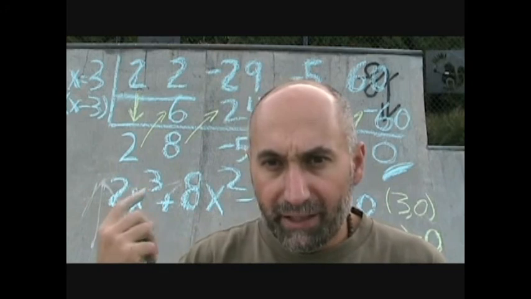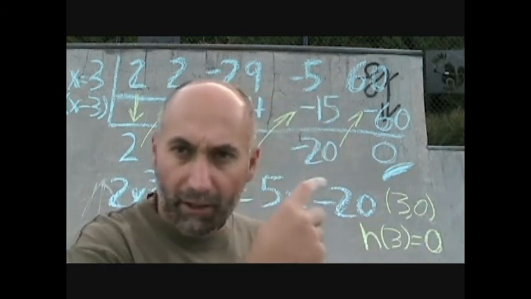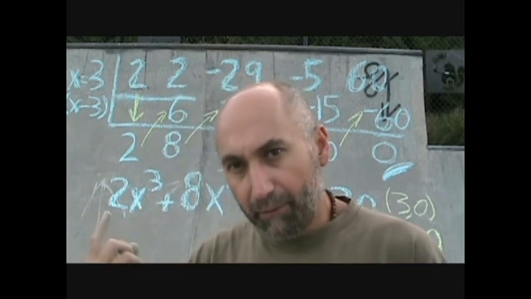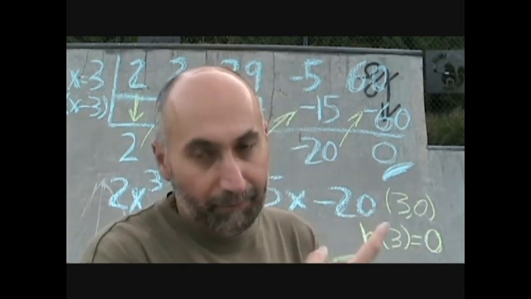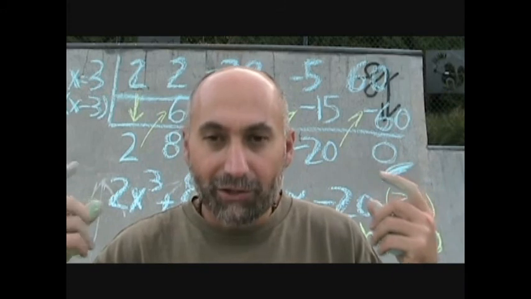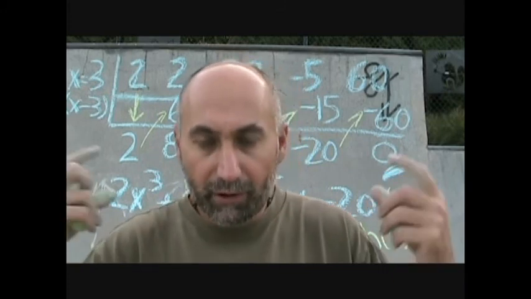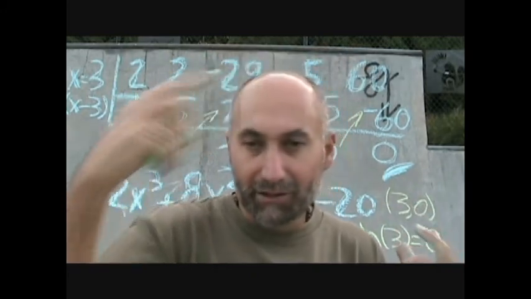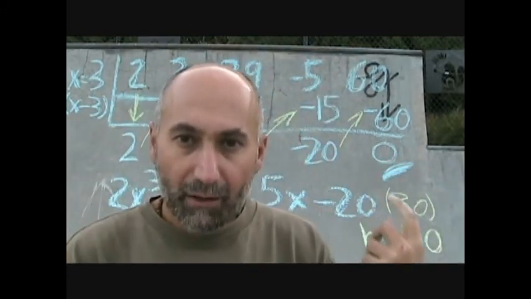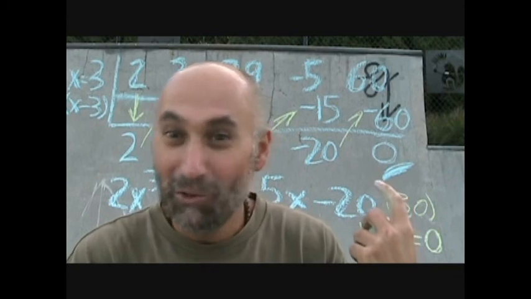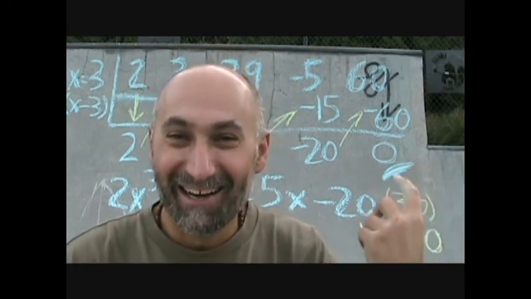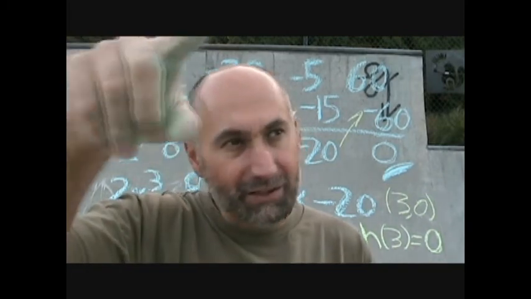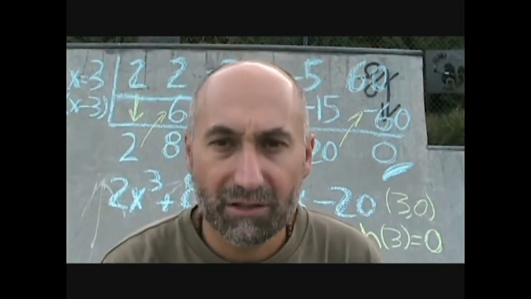So what we're going to do is copy these coefficients down right now on another wall and use the possible factors of negative 20 divided by possible factors of 2. We're not going to need to go into fractions right now. We will do one later on where it is fractions, where we're going to have to multiply out and add fractions to be able to solve for it. But right now, most likely, cross your fingers, I know it is, it's going to be a possible factor of 20, okay? So let's lay out the coefficients and continue synthetic division and see where we end up.